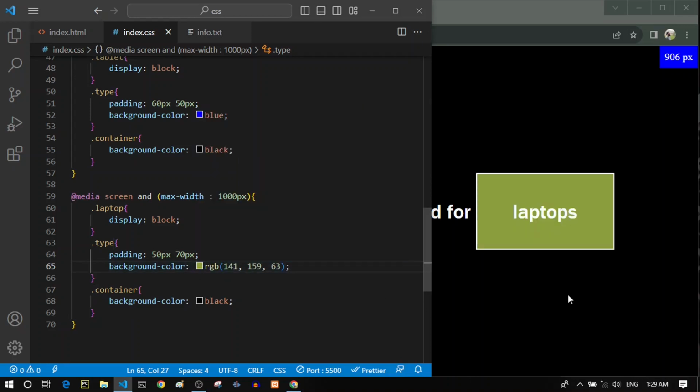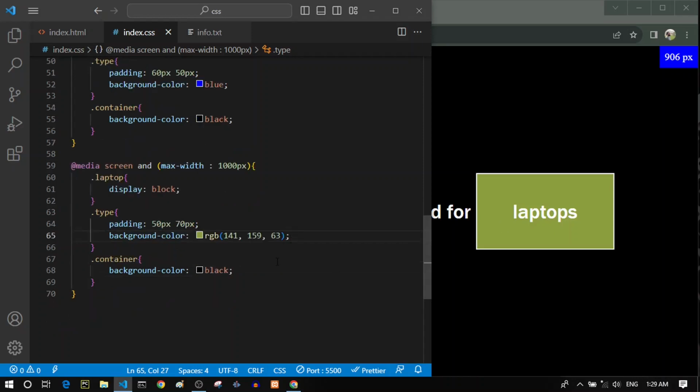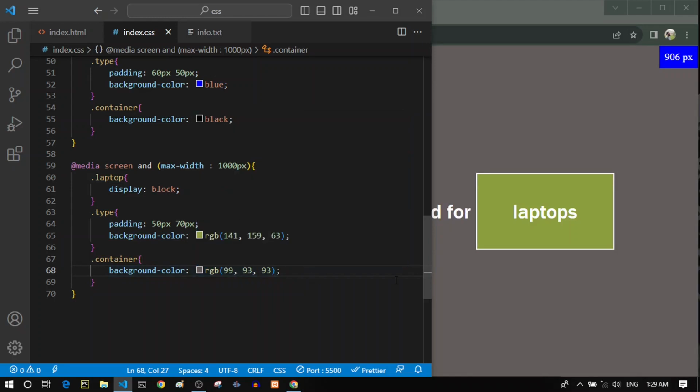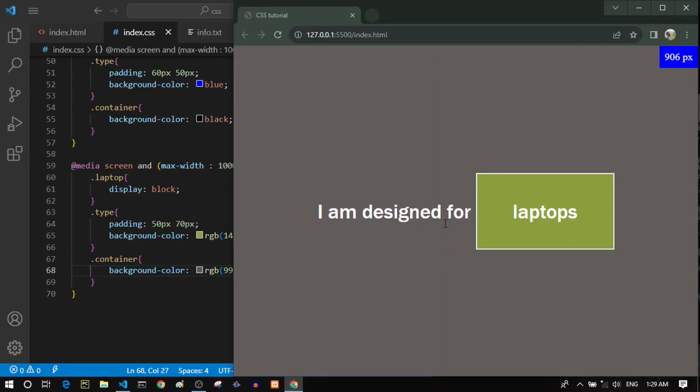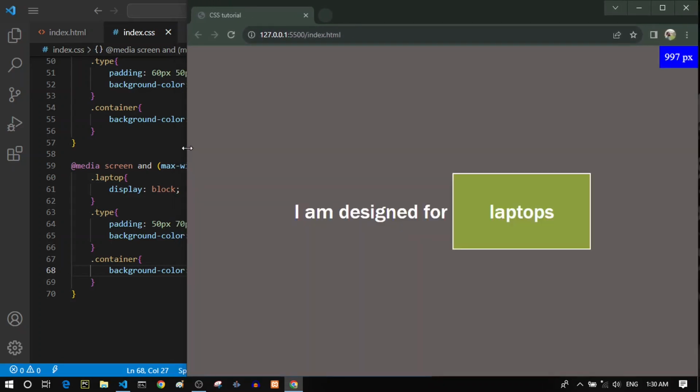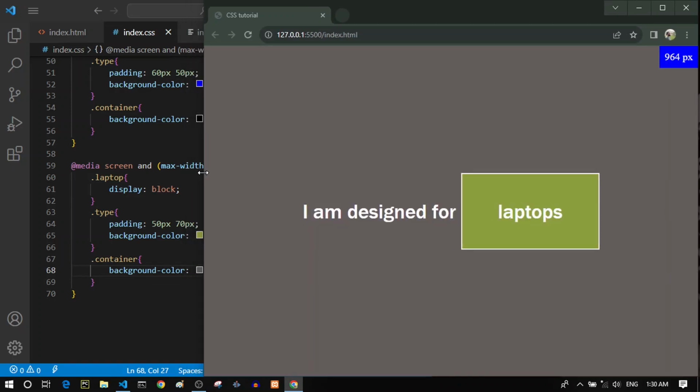And also let's change the background color of the container too. So now you can see that it shows that I'm designed for laptops. It shouldn't necessarily be true, because laptops are wider than this, but this is just an example. You can see that if it reaches 1000 pixels, it just hides the content. And if it is less than 1000 pixels, it displays the laptop thing.